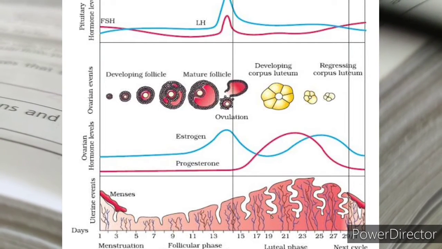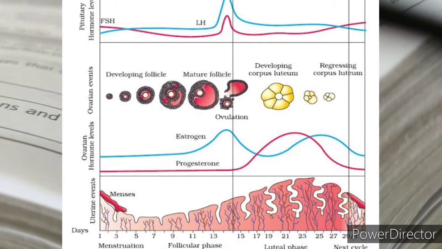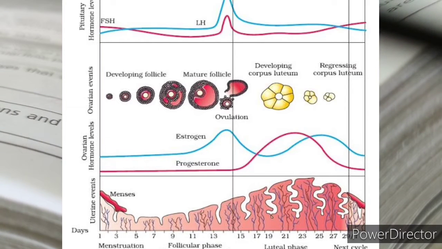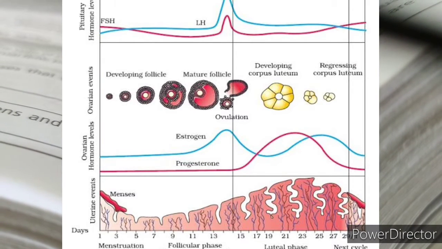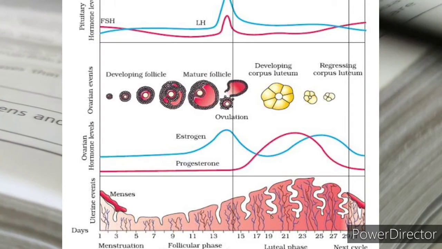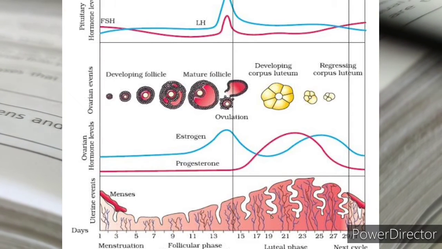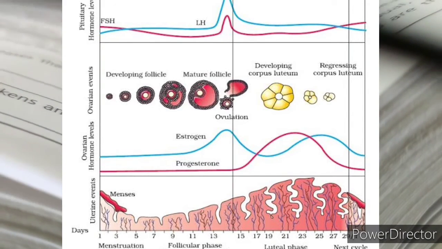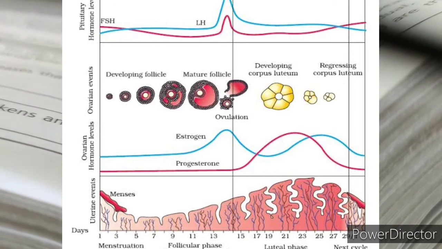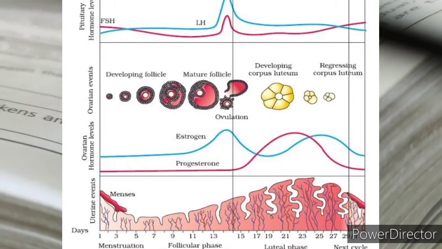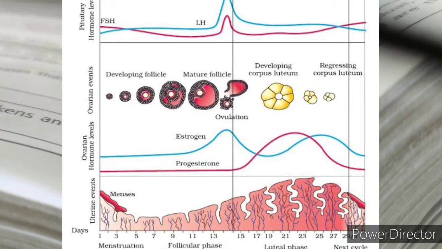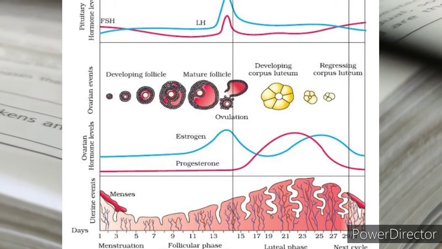In the ovarian events, you can see that the primary follicle is developing into the mature follicle. So this is the follicular phase. And this Graafian follicle that is formed finally will undergo proliferation, and at day 14 the ovum will be released.